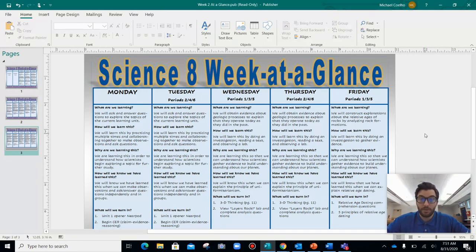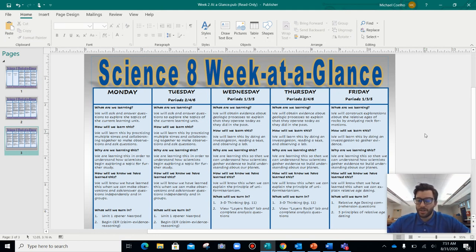Lastly, on Friday, for periods 1, 3, and 5, we're going to begin to construct explanations about the relative ages of rocks by analyzing rock formations. So looking at the concept of relative dating and seeing how do scientists place certain things into certain time frames. And we will do this so that we can understand how scientists gather evidence to build understanding of our planet.